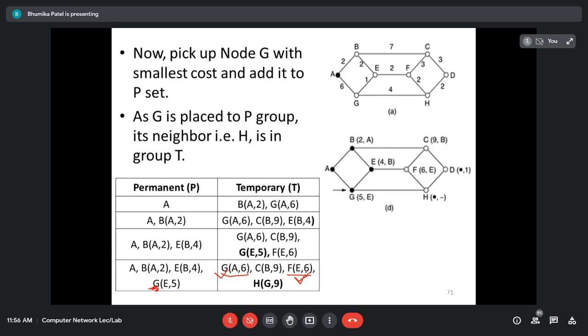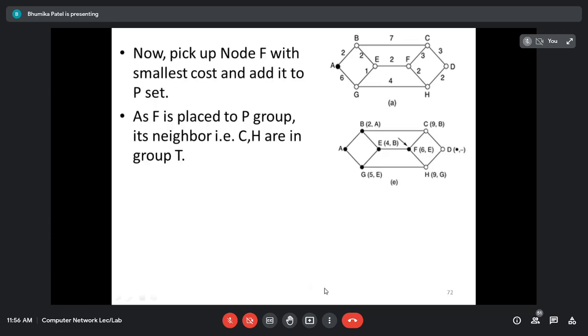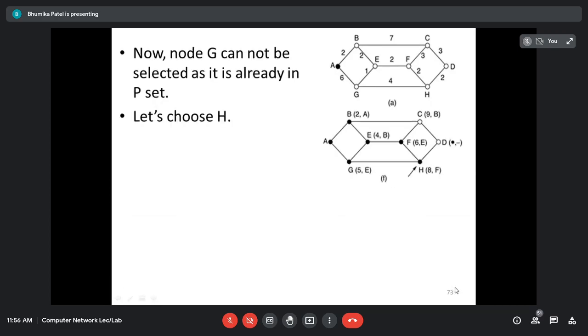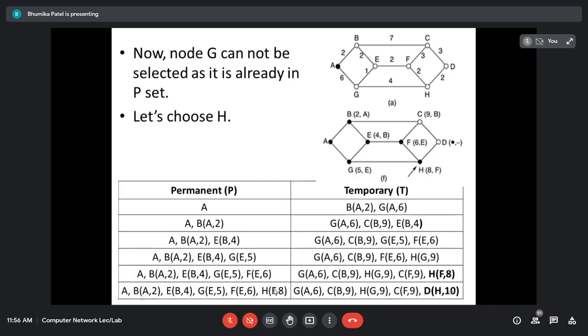Since G is already in permanent, we don't need to add it, consider F. So if I put F in the permanent group, which are F's neighboring nodes? C and H. So I'm going to add C and H with their distance. The minimum one is 8, okay? G doesn't need to be added, so add H with F, 8, right? So H, F, 8 will be added.